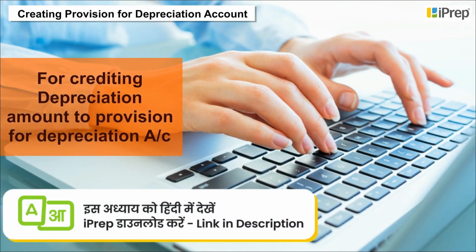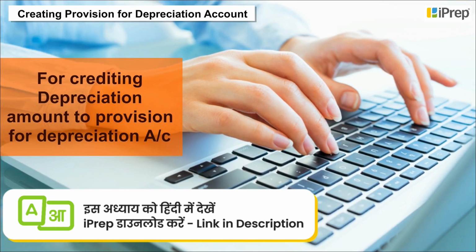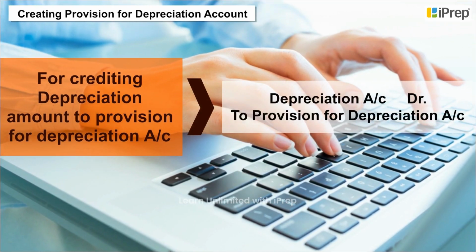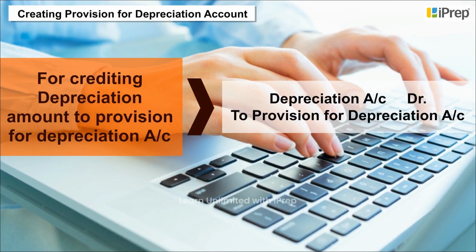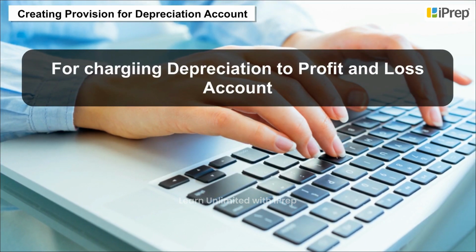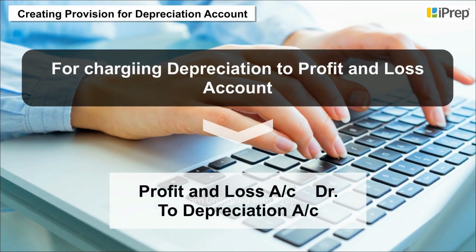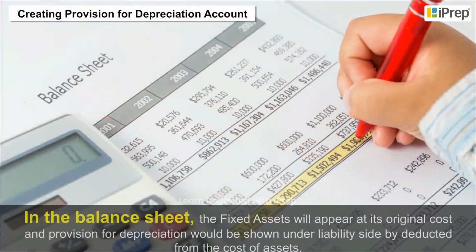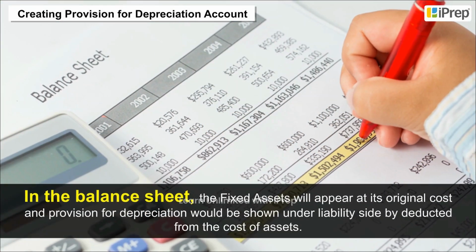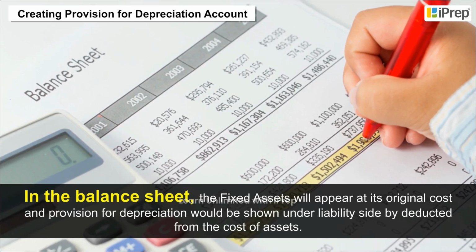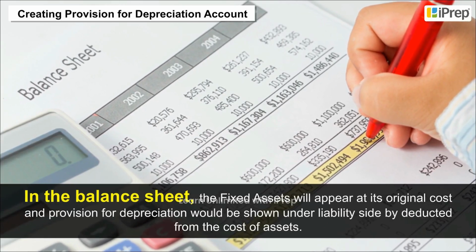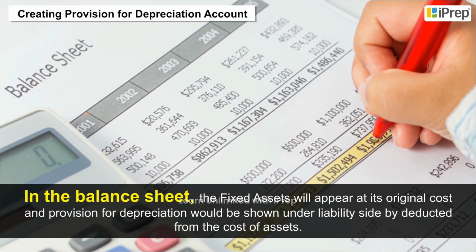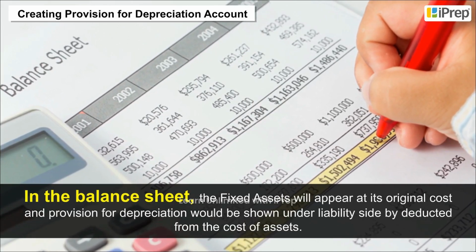For crediting depreciation amount to provision for depreciation account, debit to provision for depreciation account. For charging depreciation to profit and loss account, debit to depreciation account. In the balance sheet, the fixed assets will appear at their original cost, and provision for depreciation would be shown under the liability side, deducted from the cost of assets.